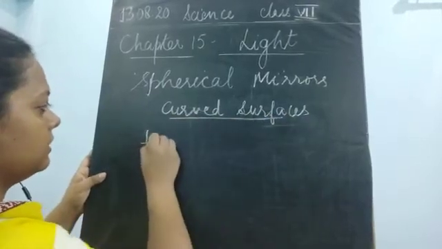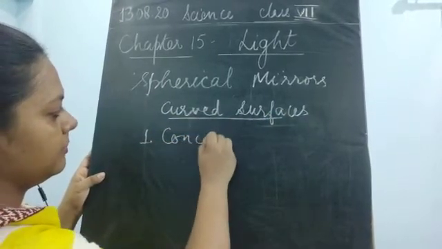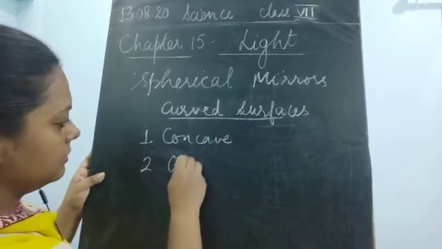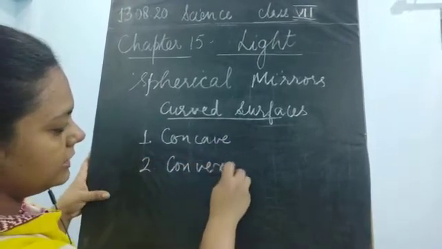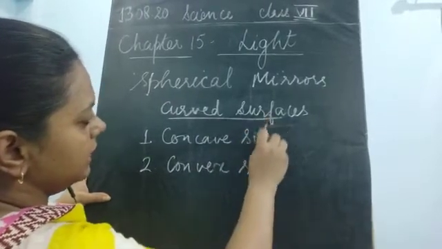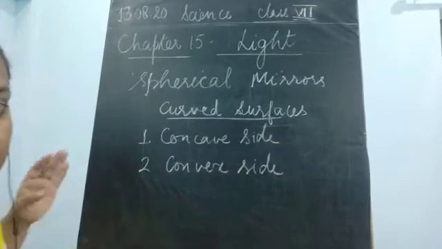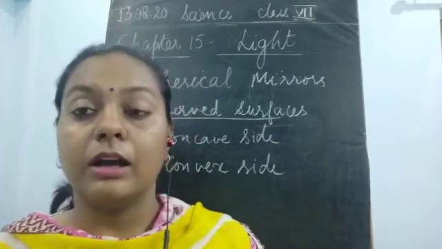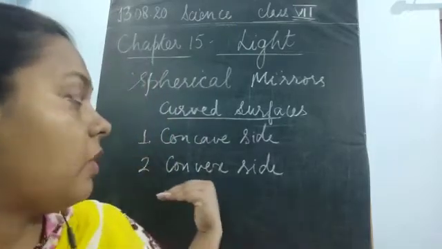First is the concave side, and the next one is the convex side. Children, we'll study these two curved surfaces of the mirror.